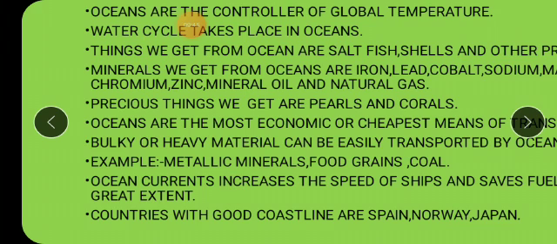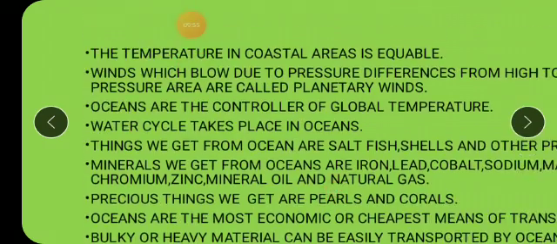Countries with good coastline, yes, some examples are given. The countries with a good coastline which have the sea coast are Spain, Norway and Japan. They are very famous for their coasts. Okay, so these are some of the uses of oceans.